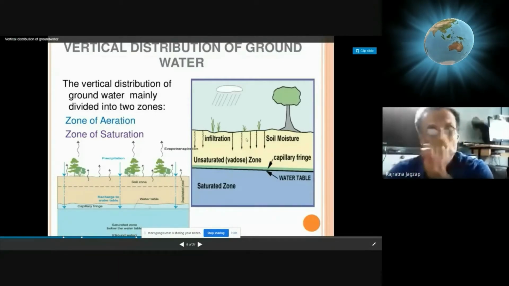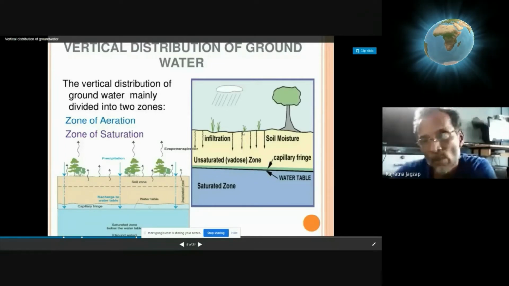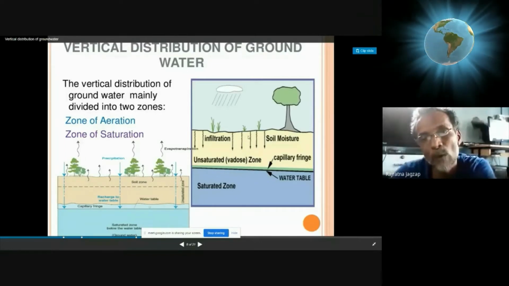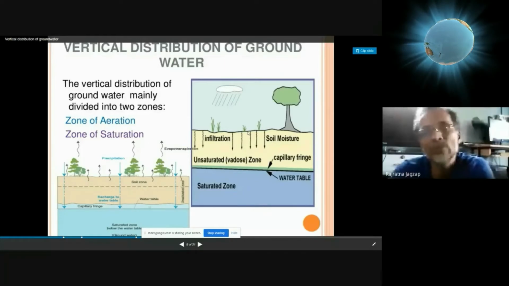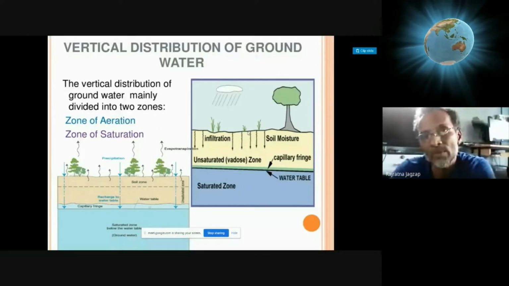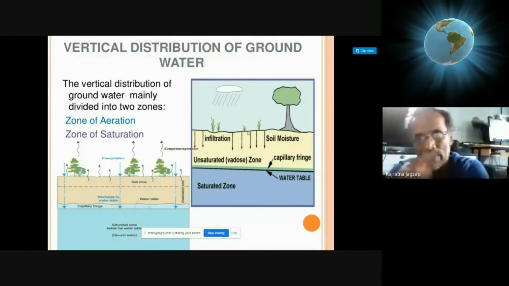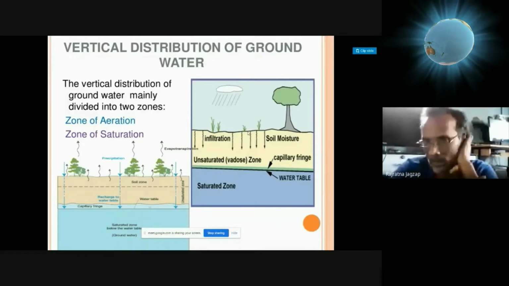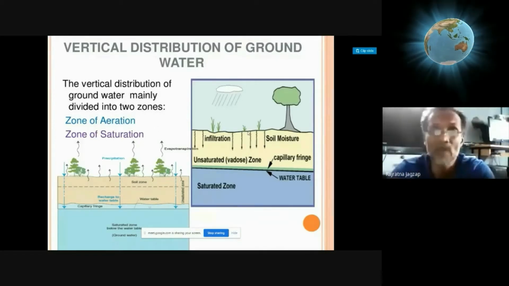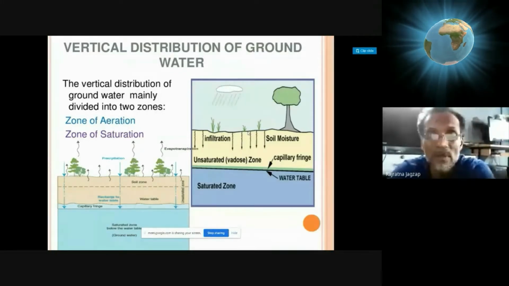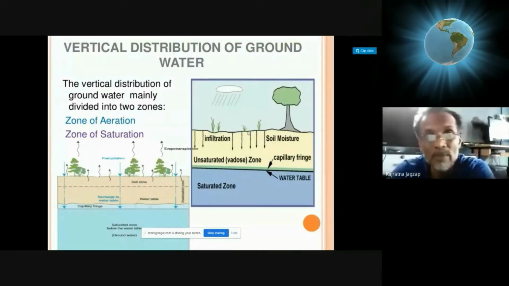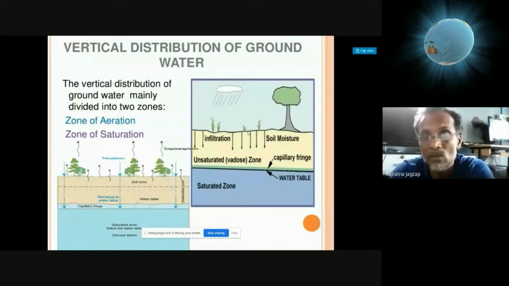Okay. Now further, this water goes down or is guided down under the influence of gravity. Okay, so it will be pulled towards the center of the earth under the effect of gravity. But it is not controlled only by gravity.